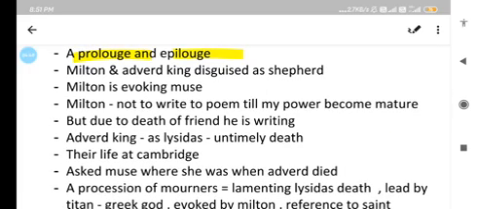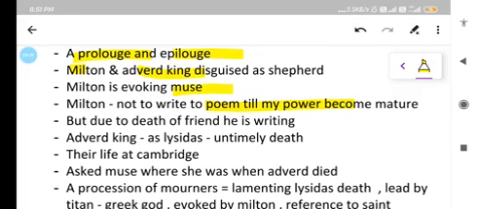Milton and Edward King are disguised as shepherds. So again, the concept of disguising is frequently used by John Milton in his works. Again, in the poem Lycidas, Milton and Edward King are disguised as shepherds. Milton is evoking the Muse in the poem Lycidas. Milton has also evoked the Muse in his other poem, that is Paradise Lost.